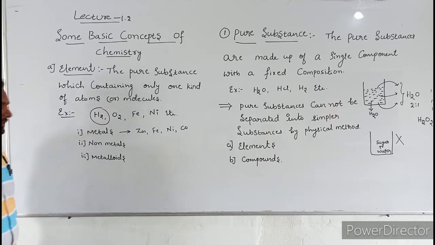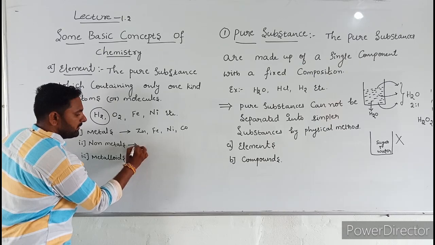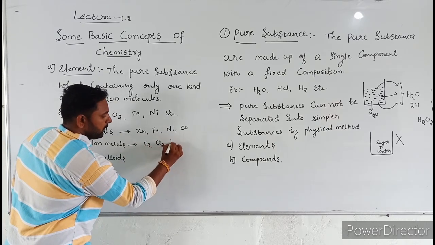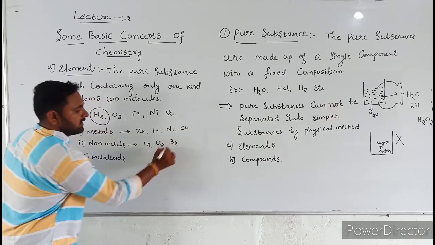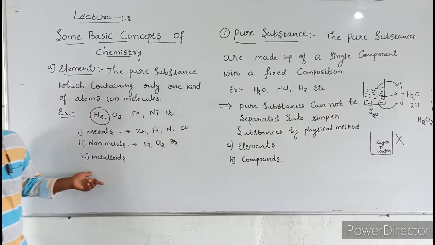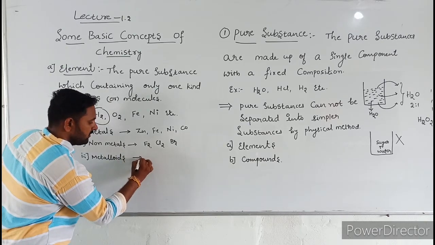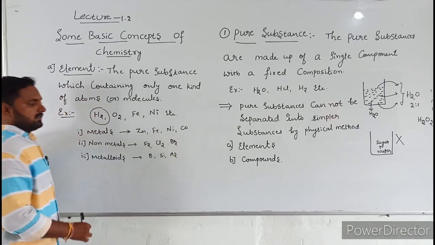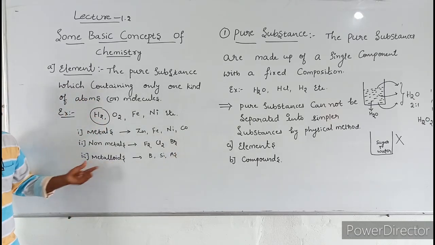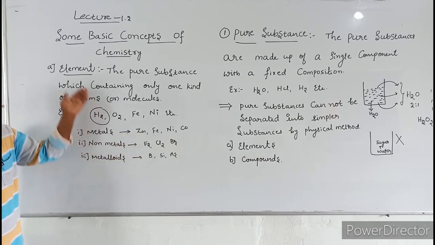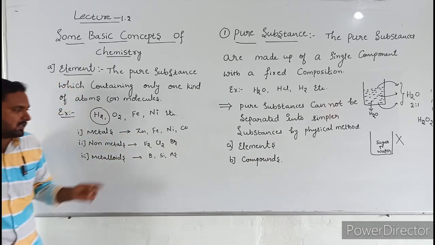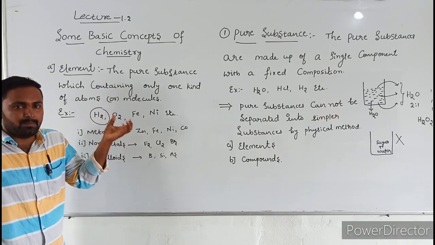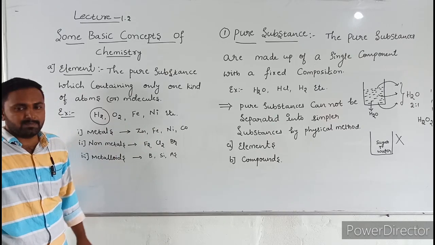For non-metals, examples are fluorine, chlorine, bromine. For metalloids, the examples are boron, silicon, arsenic. These all are called elements. Why? Because only one type of atoms is present.